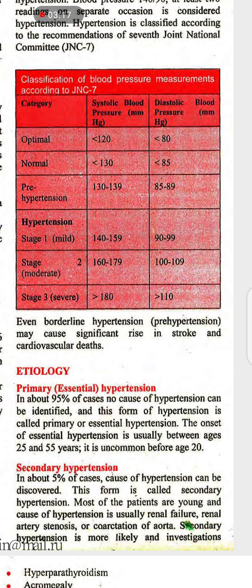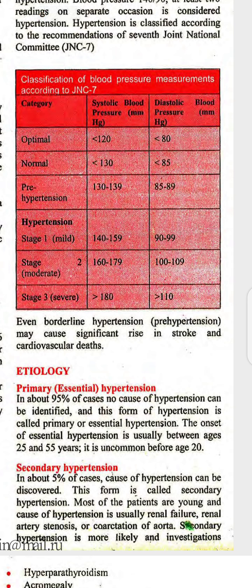What is the etiology of hypertension? Primary and secondary hypertension. Primary is called essential hypertension. In 95% of hypertension cases, no cause is identified. This form of hypertension is called primary or essential hypertension.